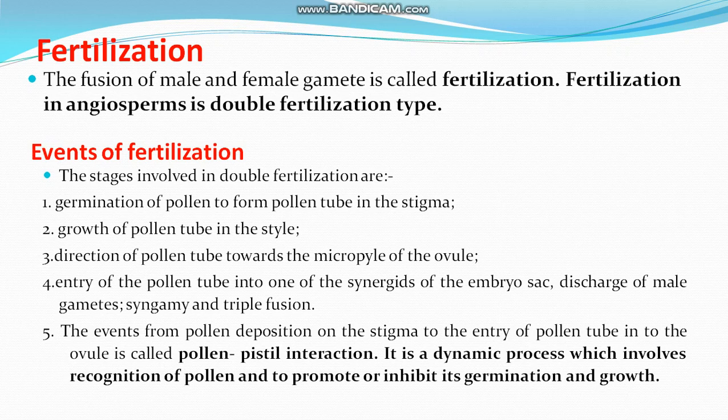Fourth stage, entry of the pollen tube into one of the synergids of the embryo sac, discharge of the male gametes, syngamy and triple fusion. Fifth, the events from pollen deposition on the stigma to the entry of the pollen tube into the ovule are called pollen pistil interaction. It is a dynamic process which involves recognition of pollen and promoting or inhibiting its germination and growth.